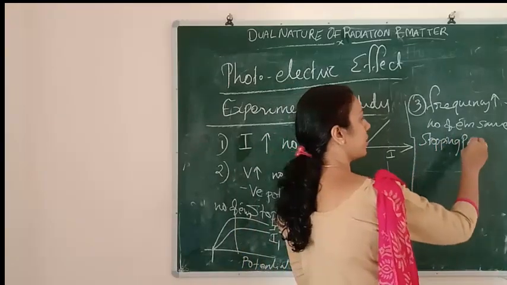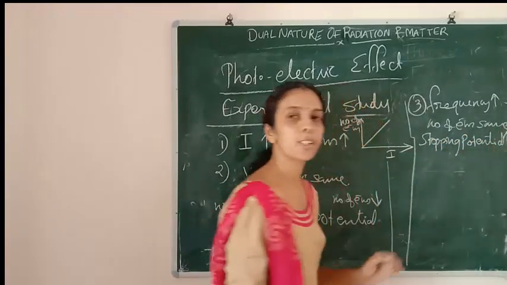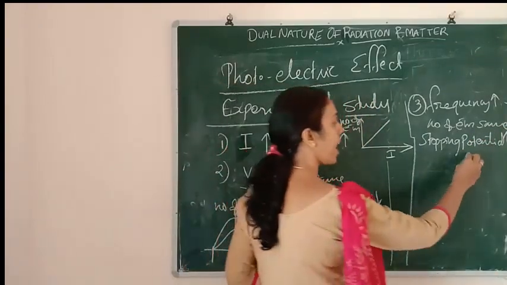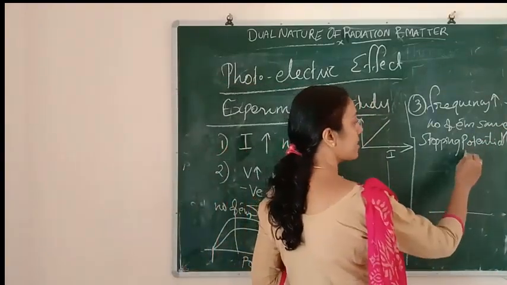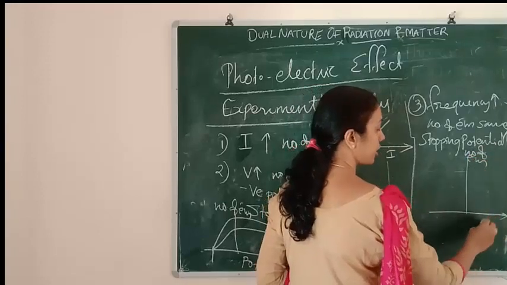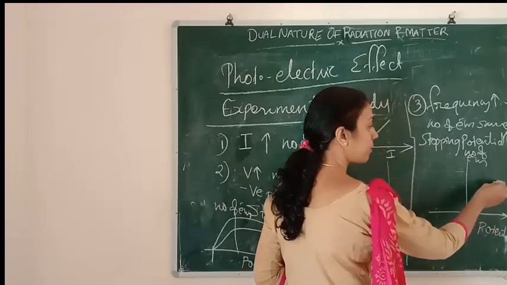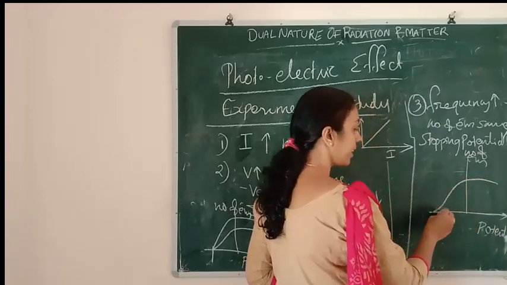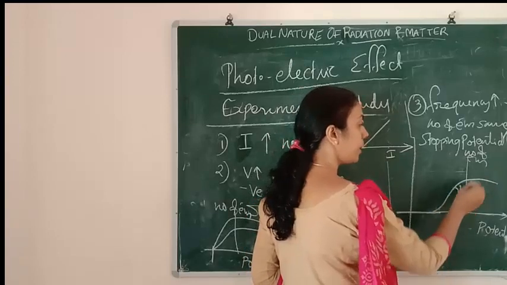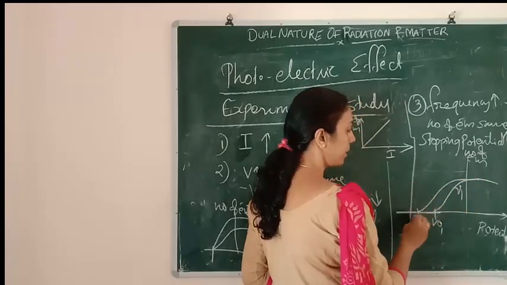See, this is number of electrons and this is potential. If we increase the frequency, this is for mu1 and for the next greater frequency mu2, the stopping potential will come to the next point.